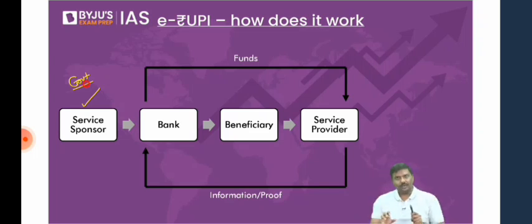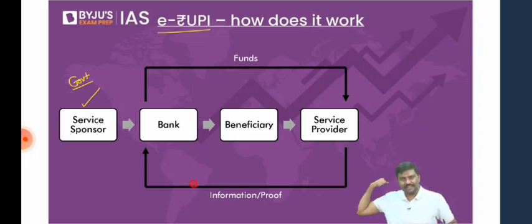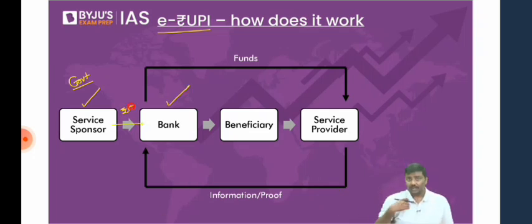So what has been proposed now is a new system, the e-rupee system, the electronic rupee system. Now what will happen under electronic rupee? Follow this carefully. Imagine you're the government and I'm the beneficiary. You want to give me 100 rupees to purchase medicine. You will not transfer it into my bank account. What you will do is take my mobile number, go to a bank, and deposit this 100 rupees to the bank, not in my account. And also give my mobile number to the bank.